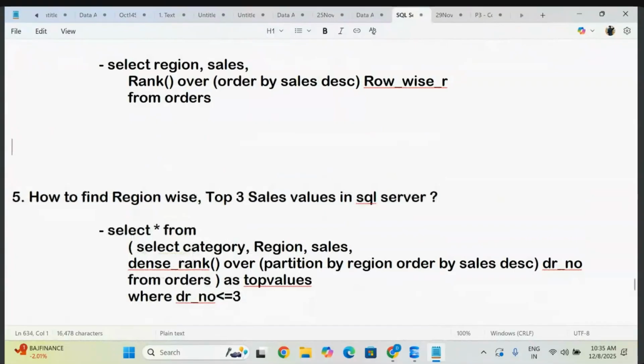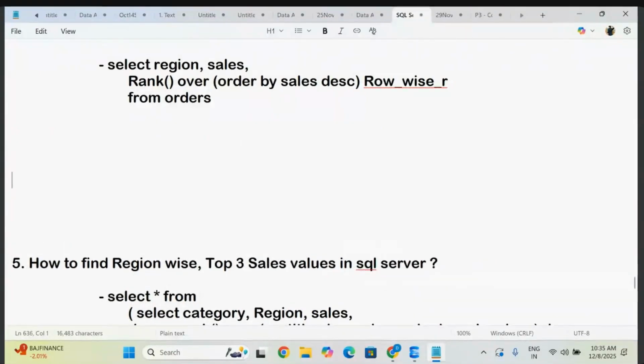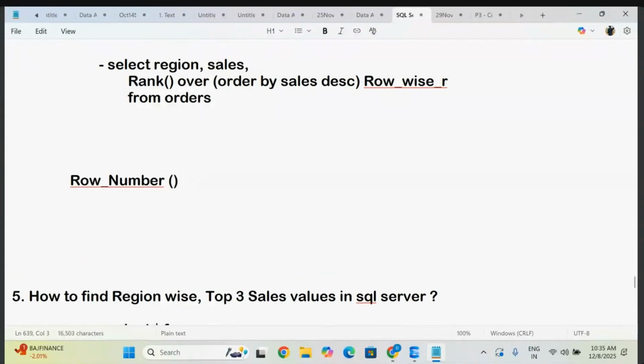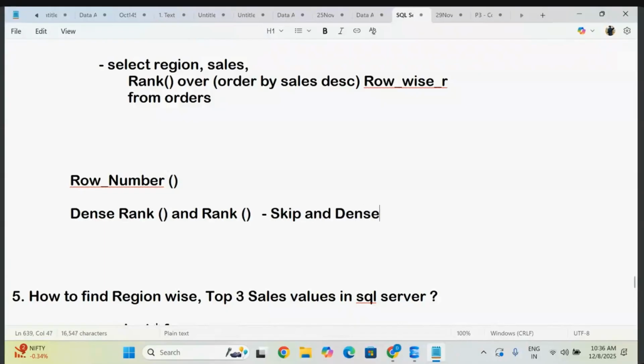So that is fine. So let me check with the ntile. There is one more that is there. So row number, nobody will ask you, but you have to understand what row number will give you. So mostly you will get in the interviews dense rank, the difference between dense rank and the rank function. Not only here, if some people are trying to play the trick, they will ask you what is the difference between skip rank and dense rank from your Power BI also. So both are functioning the same.